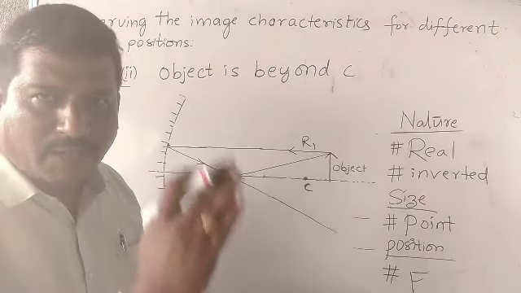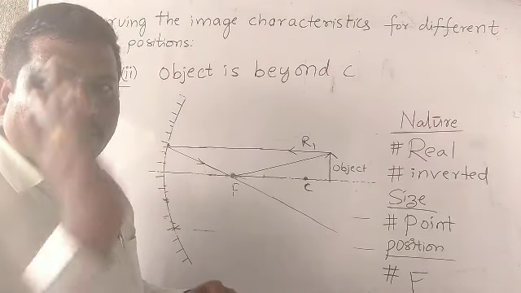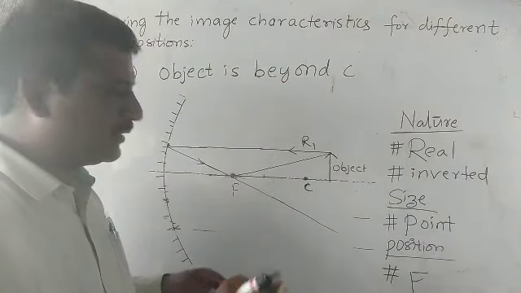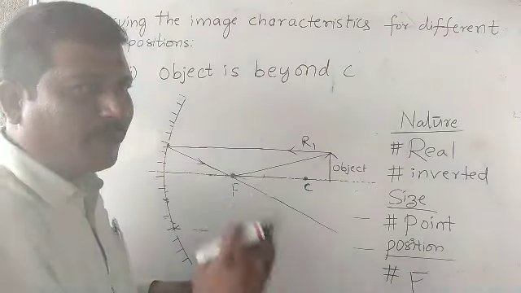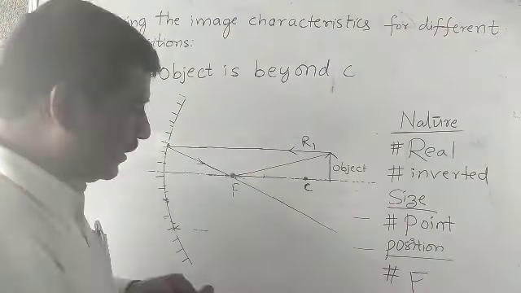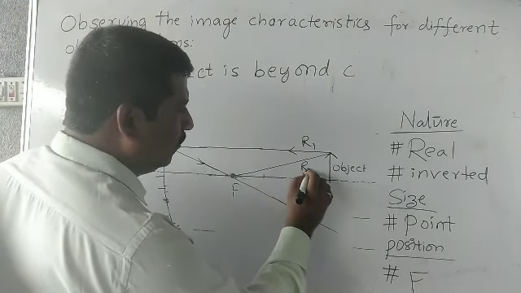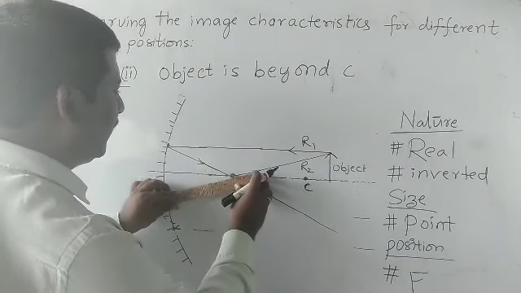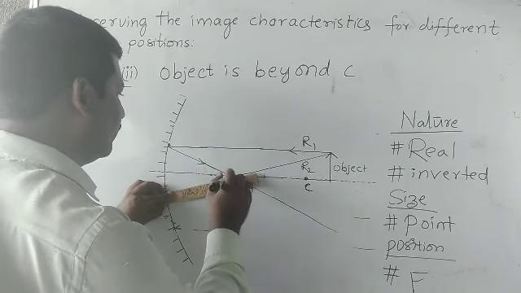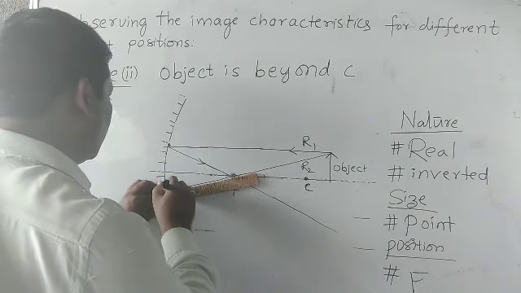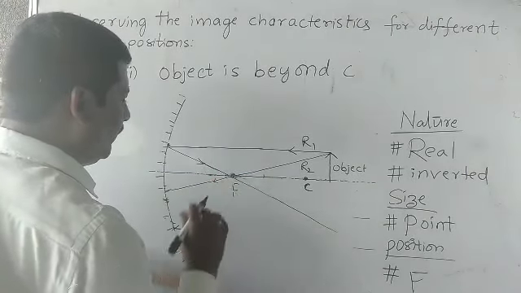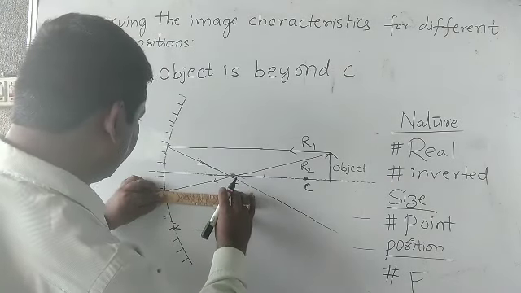A parallel ray passes through the focal point after reflection. A ray through the focal point becomes parallel. So, second rule: a ray traveling through the focal point becomes parallel.